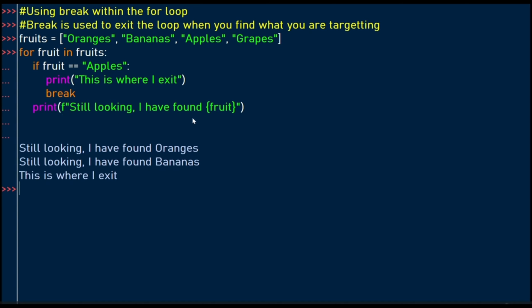Still looking, I found a fruit, the first fruit orange, then we look back, we hit banana. So when we hit apples, we are not printing "I found apples", because that's how the break works. It won't print what you're looking for, but it will exit the loop.